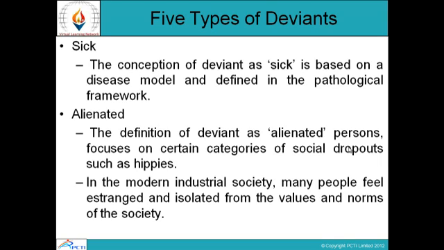Sick. The conception of the deviant as sick is based on a disease model and defined in the pathological framework. Alienated. The definition of the deviant as alienated focuses on certain categories of social dropouts such as hippies. In the modern industrial society, many people feel estranged and isolated from the values and norms of the society. Many people feel isolated and away from the values and norms that society gives, and they come in the alienated category.